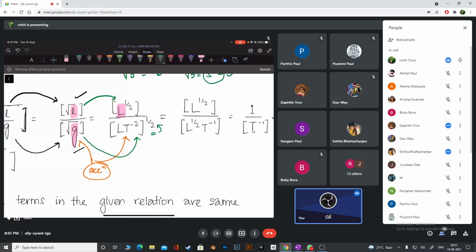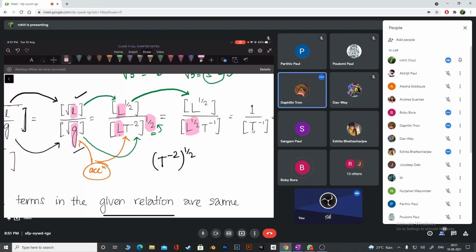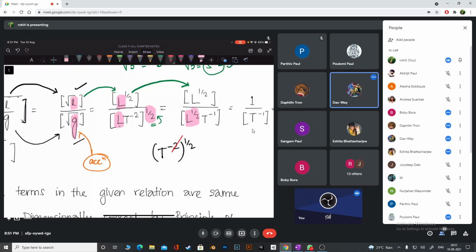Okay, so now length comes here as L to the power half. The denominator L also has how much power, guys? Check. Half. So I'm writing that L to the power half. T to the power minus 2 to the power how much? Half, right? So this 2 and half, they cancel or not? Because you're going to multiply them, no? So this 2 gets cancelled. So only thing left is what? T to the power minus 1. So I have that T to the power minus 1.